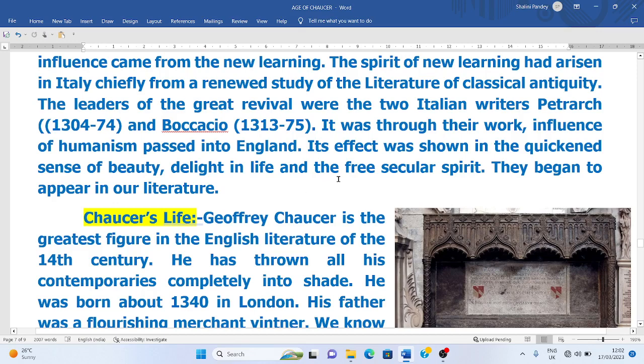Now the effect of the Renaissance was shown in a quickened sense of beauty, delight in life, and a free secular spirit. So the Renaissance is a great movement. I have made several videos on the Renaissance. You can watch them, and then these things began to appear in our literature also.